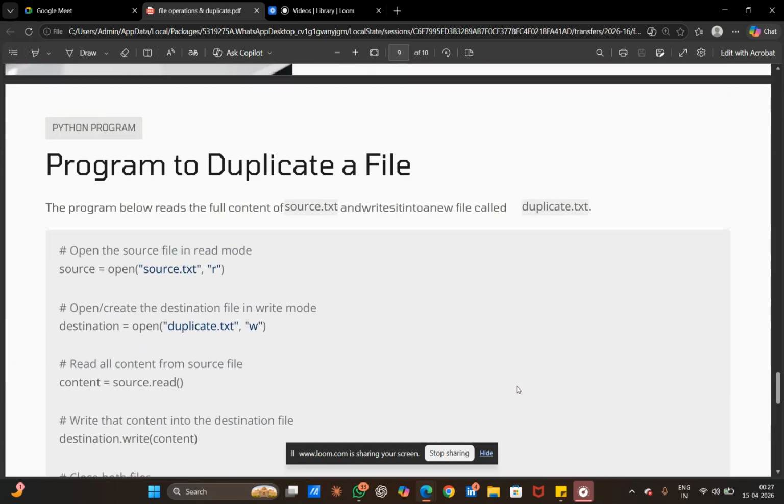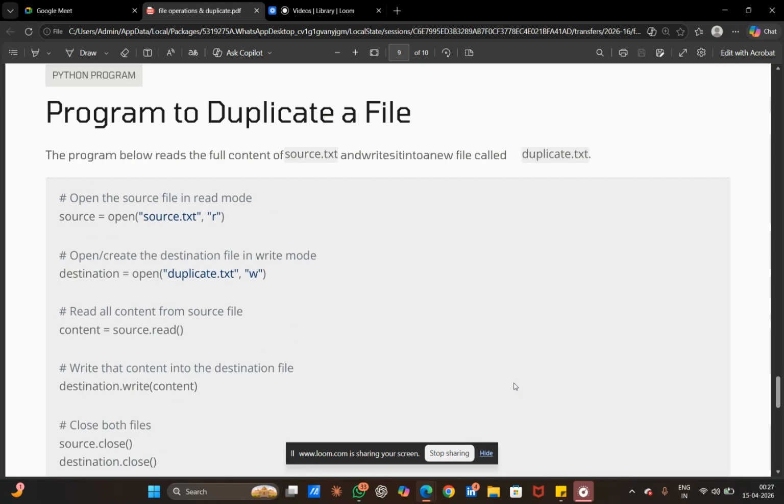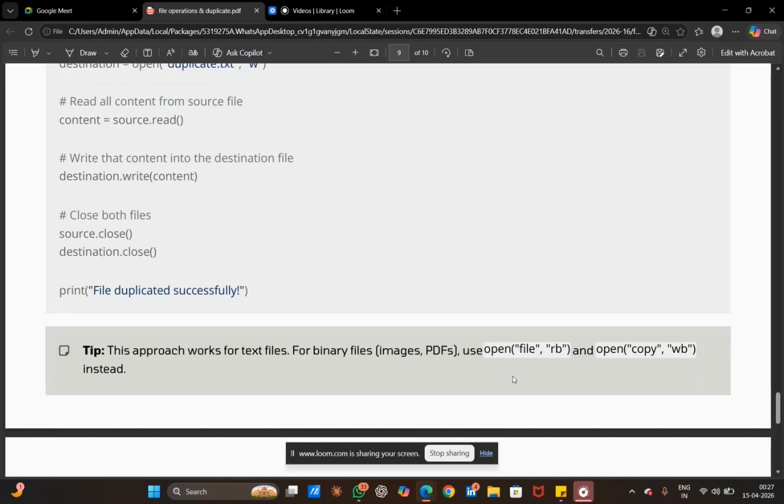Python program to duplicate a file. Let's look at the simple Python program to duplicate a file. First, we open the source file in read mode. Then we create or open the destination file in write mode. Next, we read content from the source file. After that, we write the same content. And finally, we close both files and print a message saying that the file was duplicated successfully.